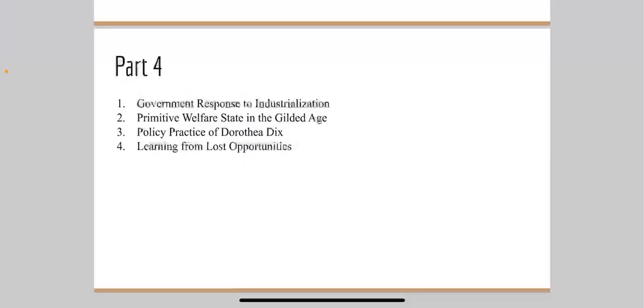Government response to industrialization. The federal government and states struggled to address the social problems arising from industrialization, revealing significant shortcomings in addressing societal issues.